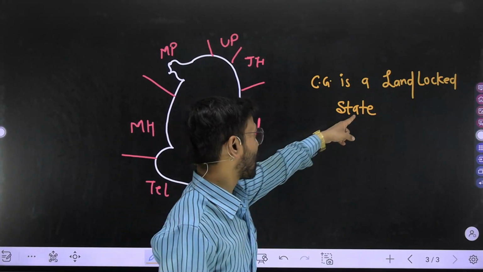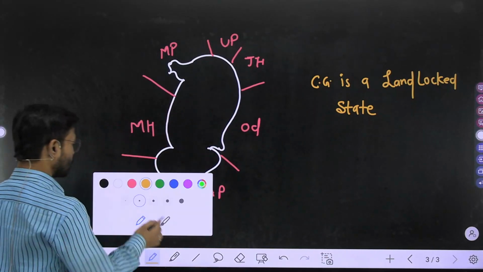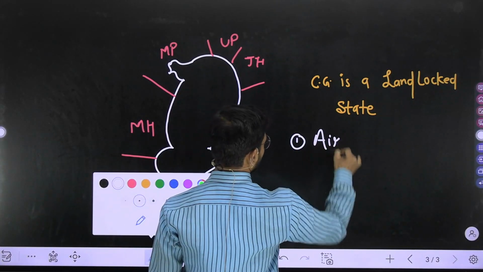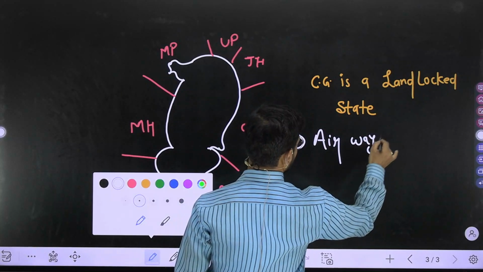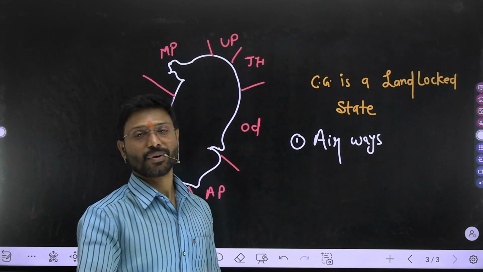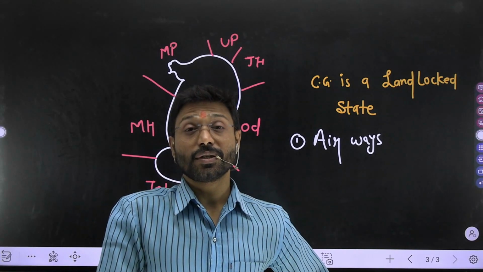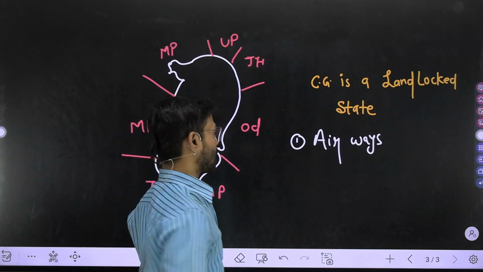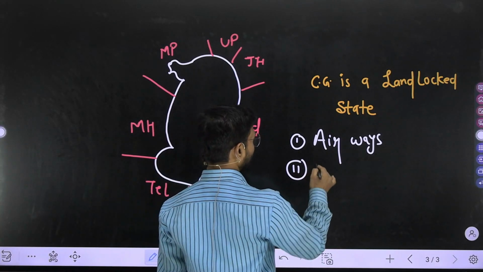Because of being a landlocked state, we have only two routes. One is the air route or airways to do any kind of transportation for commercial or domestic purposes. And the second one is highways or roadways.